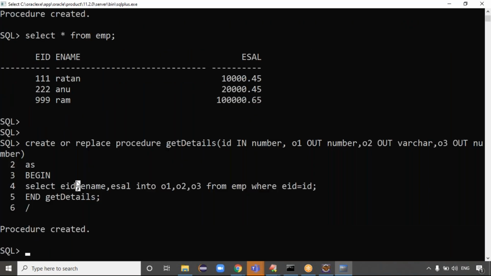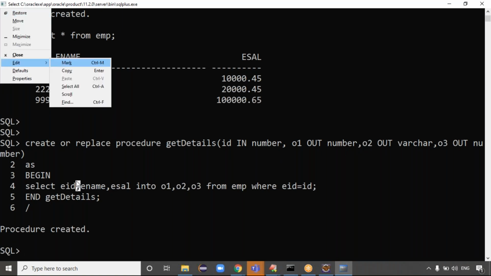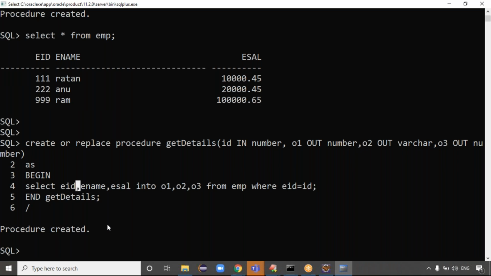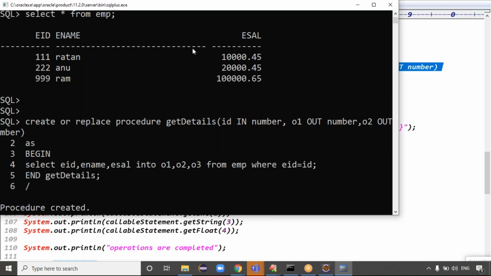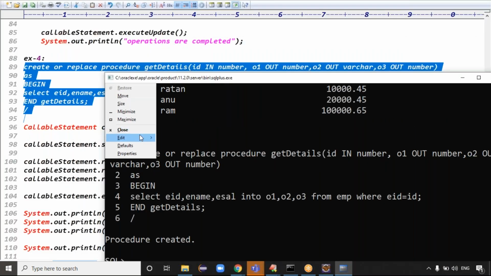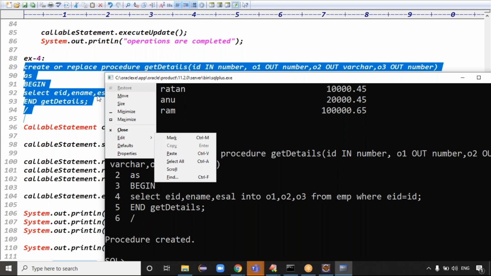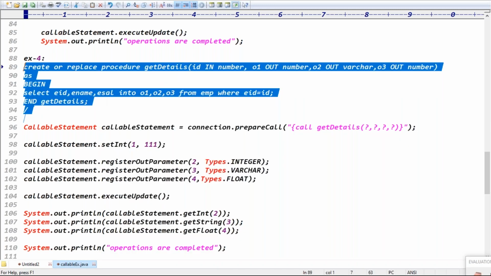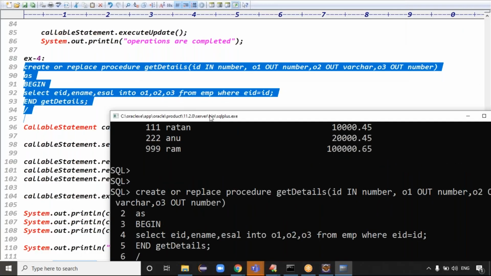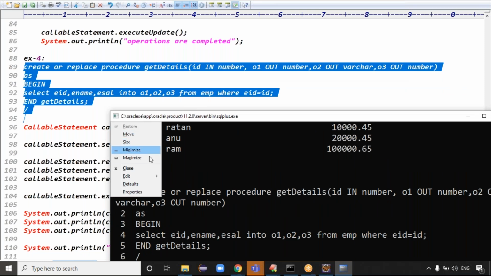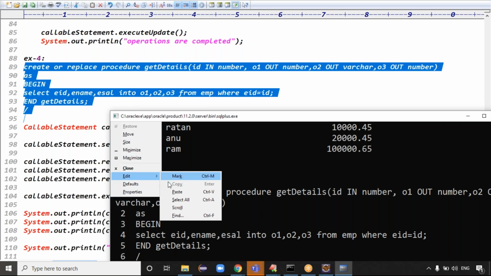How to paste: Alt+Space, then E and P. Alt+Space means it goes to the menu, E means Edit, P means Paste. Once you copy the data from here and want to paste it in the command prompt, you can press Alt+Space immediately and you will get this menu. In Edit, Paste is there.